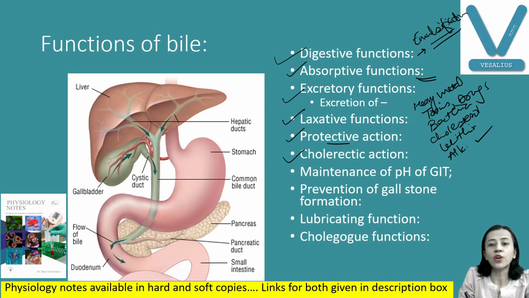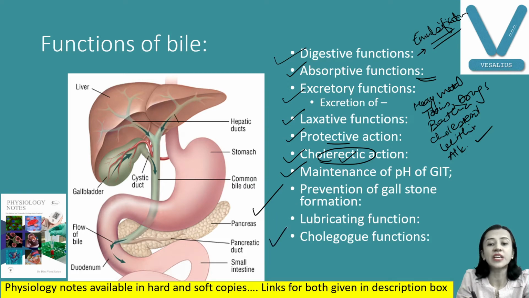Then choleretic means increased secretion of bile. Bile salts themselves act on the hepatocytes and increase secretion of the bile. Then maintenance of pH of the digestive tract. The pH of the digestive tract is regulated by bile because bile is alkaline. So the acidic chyme in the digestive system is neutralized by alkaline bile. Also, it prevents gallstone formation because bile salts keep the cholesterol and lecithin in the soluble form.